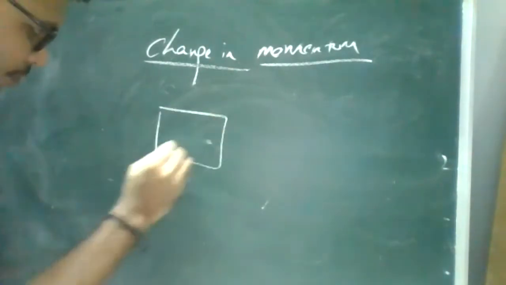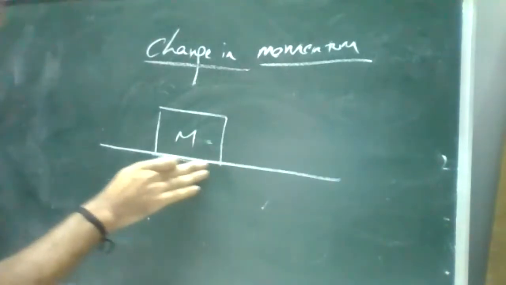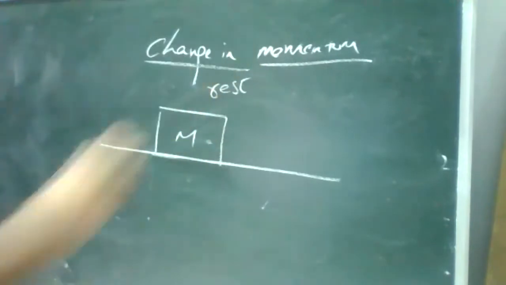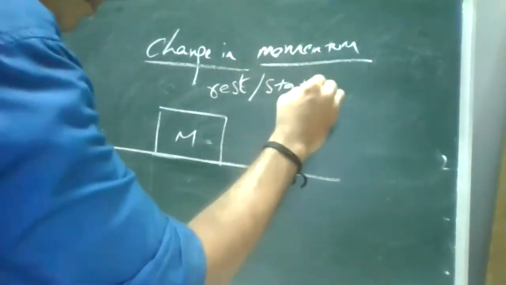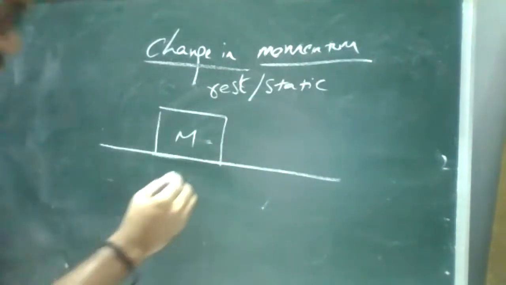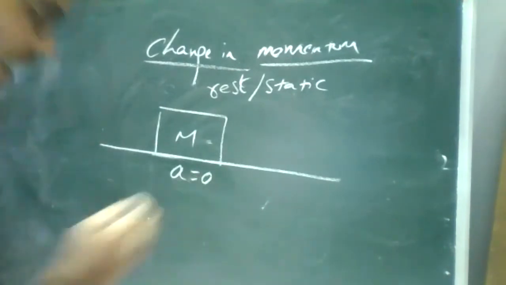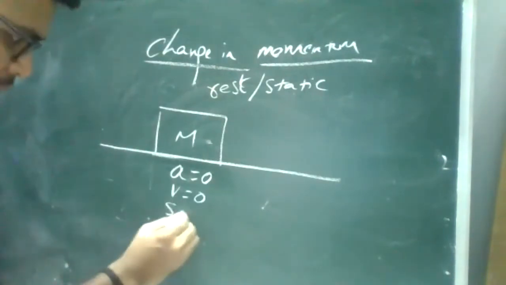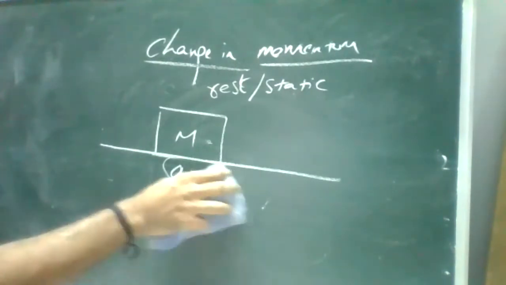Assume there is a mass. I'm placing this mass on a horizontal table. It was at rest. What is the meaning of rest? Rest means static, so it is not moving. When we talk about rest, remember there is no acceleration, no velocity, and no displacement. You may have studied these three terms in your motion chapter, correct? Yes, good.